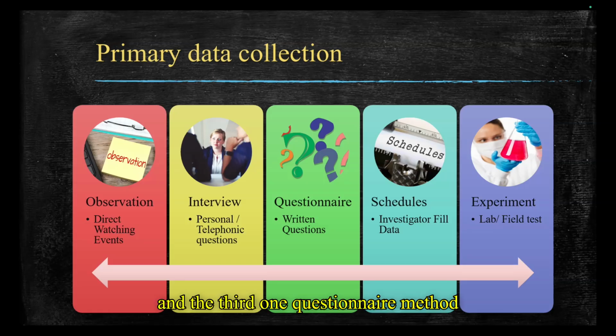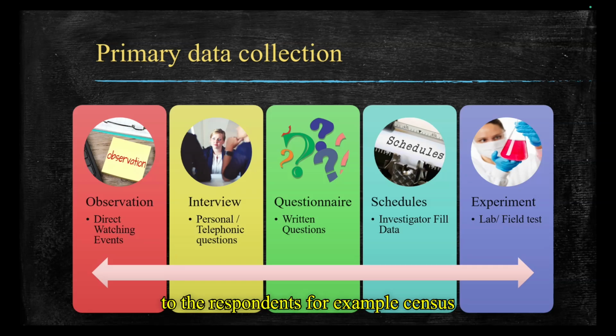And the third one, questionnaire method, distributing written questions to respondents and getting answers from the respondents via offline or online. We may use Google Forms to get answers from the respondents. And the fourth one, schedule method, where trained investigators fill in data themselves by visiting homes of the respondents or directly approaching the respondents.